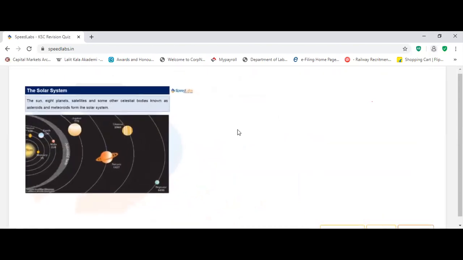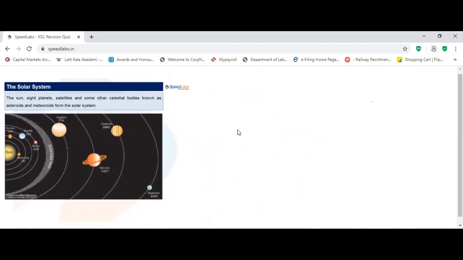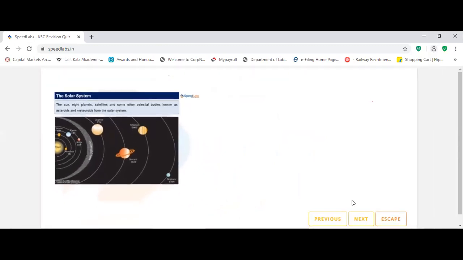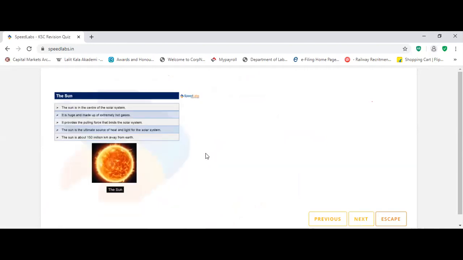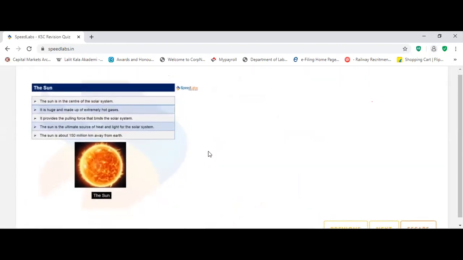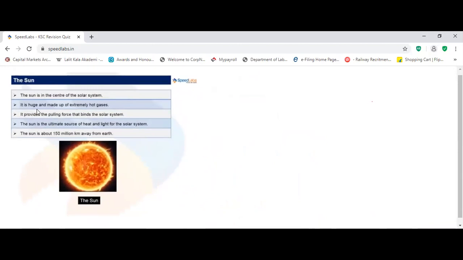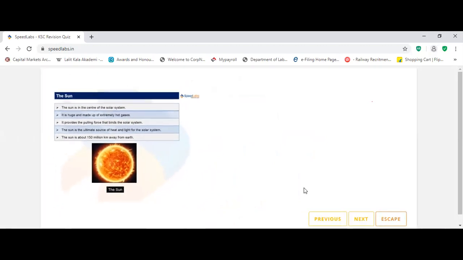Similarly, keep clicking next. Solar system: you can see how the solar system is. Click next about the Sun. The Sun is the center of the solar system. It is huge and made up of extremely hot gases. It provides heat and light.